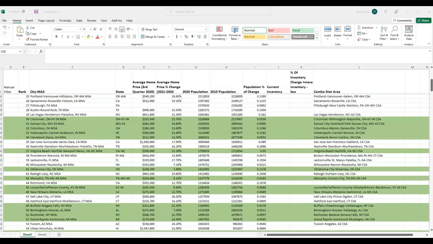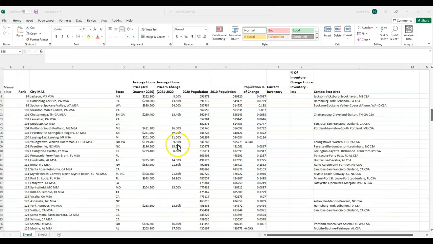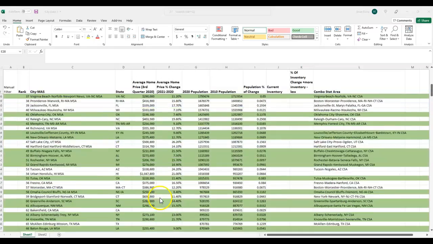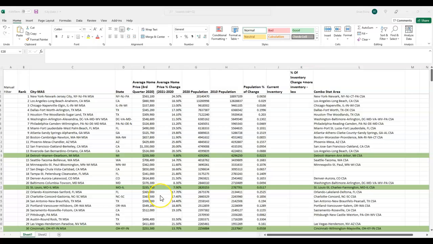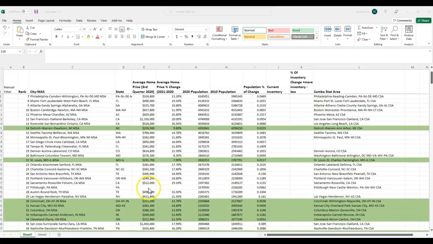All right, Bassett. So I got the research data that we sent over to you. Looks like some of these cities you weren't able to get average home prices. So what I'd like for you to do is go ahead on the ones that you don't have anything. Let's start with Pittsburgh, for example.